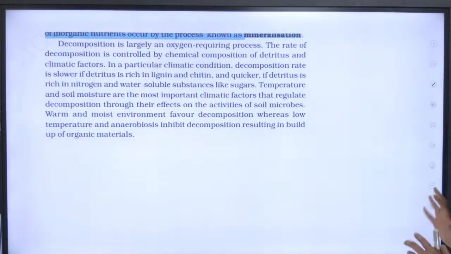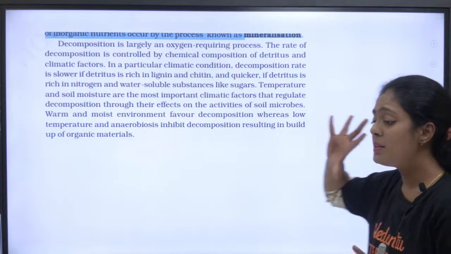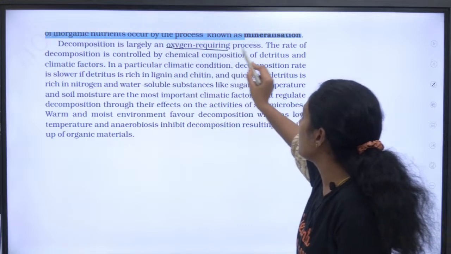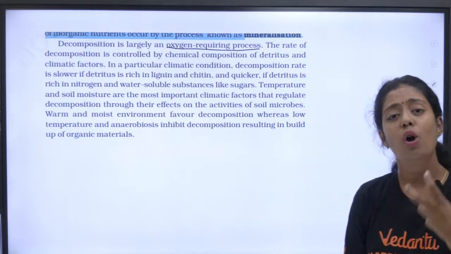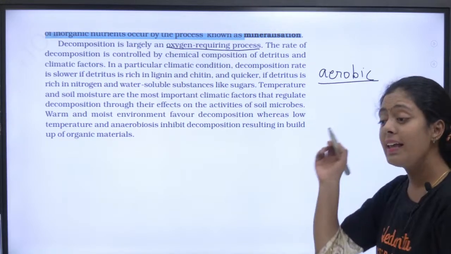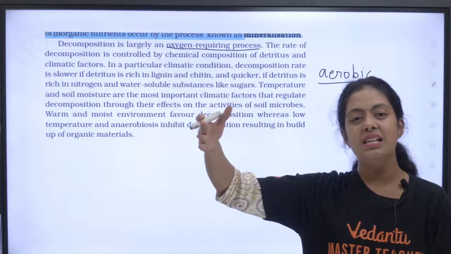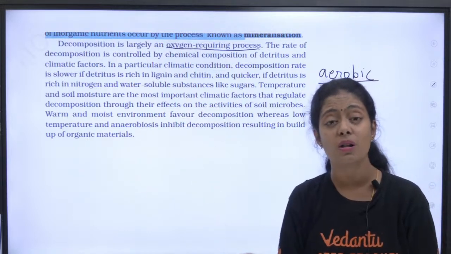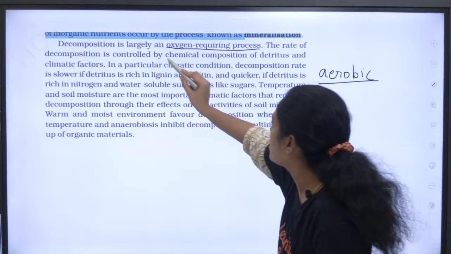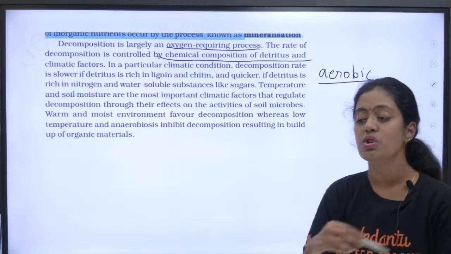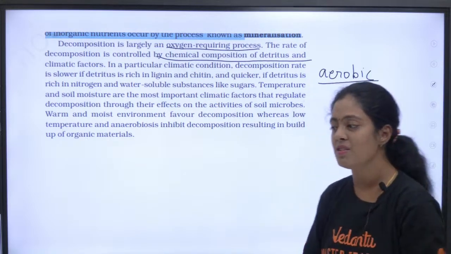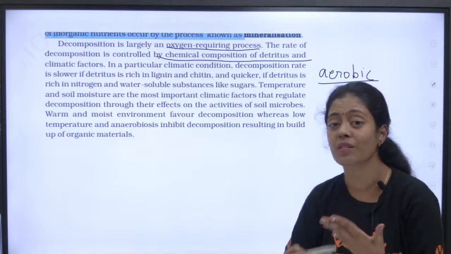Okay, so by this we complete decomposition, and here it is very important to understand, pasangla, that decomposition is an oxygen requiring process. What do you mean by oxygen requiring? It is an aerobic process. They can give you statements like: decomposition is an anaerobic process, true or false? It is false. Decomposition is a truly aerobic process. The rate of decomposition is controlled by the chemical composition of detritus and climatic factors. Climatic factors play a very, very major role in determining the rate of decomposition.